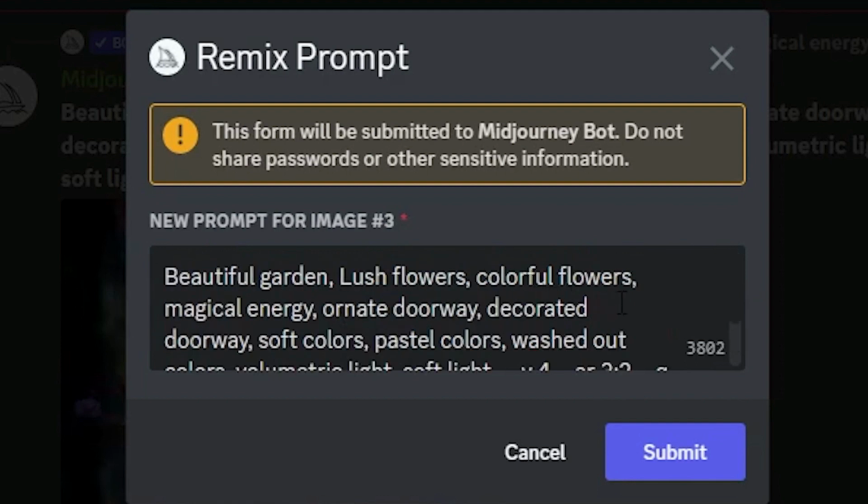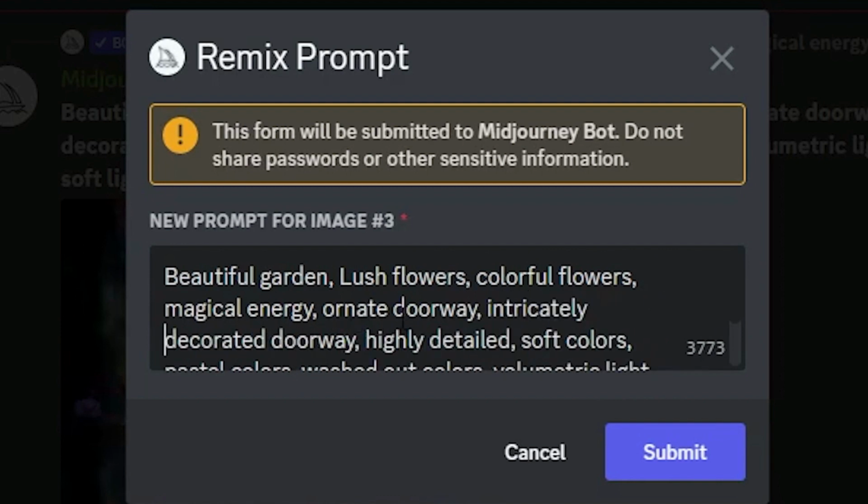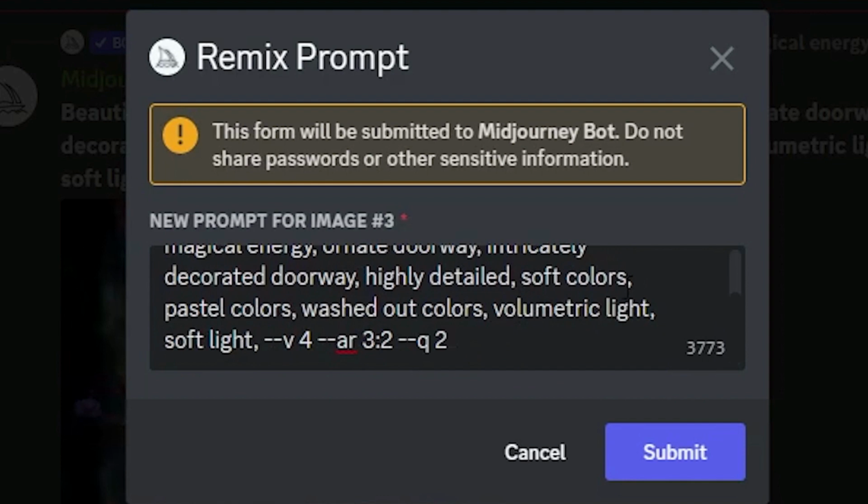I also want to add a few more details into it. I want it to be more detailed, so I will write highly detailed. I also want the doorway to be more intricate, more decorated. I'll write here intricately decorated doorway. Highly detailed, soft colors, pastel colors. I'll run the prompt again. With the new prompt, our image changes again. I could keep going, adding details and adjusting my prompt, but I will upscale the image I like and move on to our next exercise.